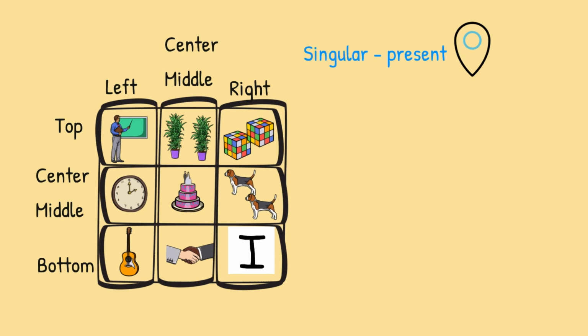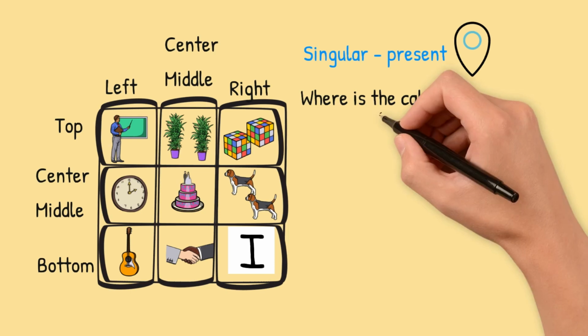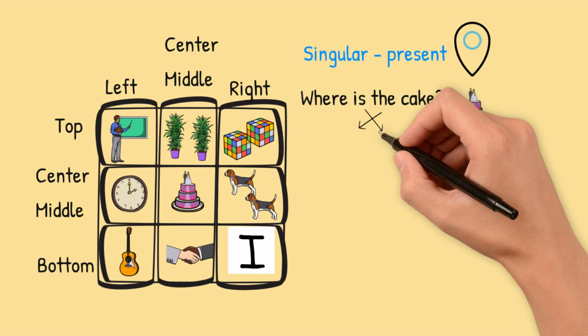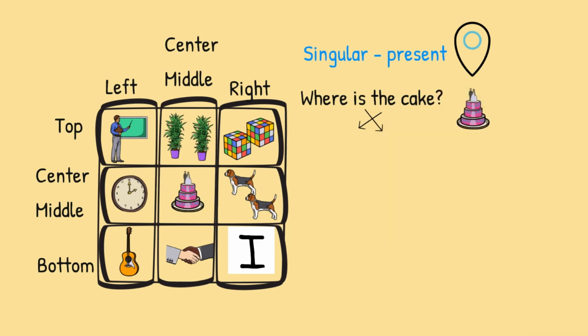Now we want to ask about singular, one thing, in the present tense, now. Question number one, where? So we're asking about location. Is? We're asking about one thing, the cake. Where is the cake? The answer? You can use the X strategy where you change the places of the word is and the cake. So it becomes the cake is the location.